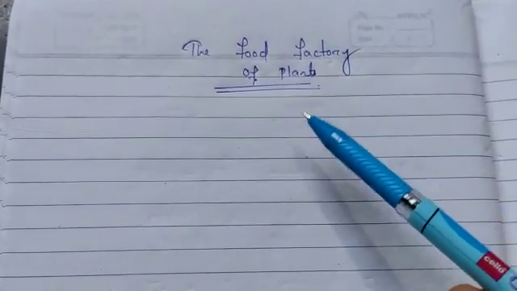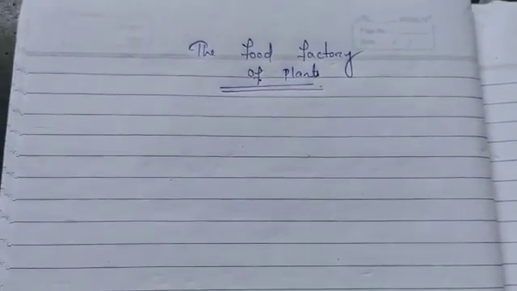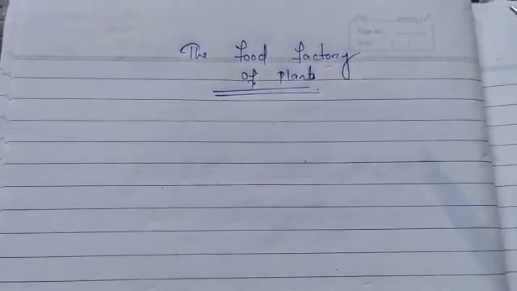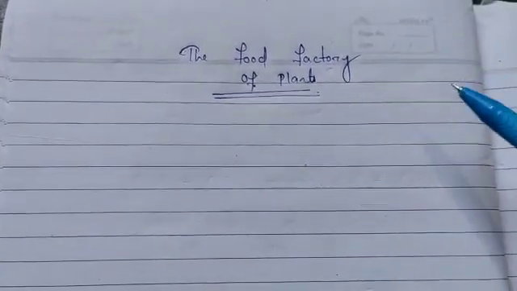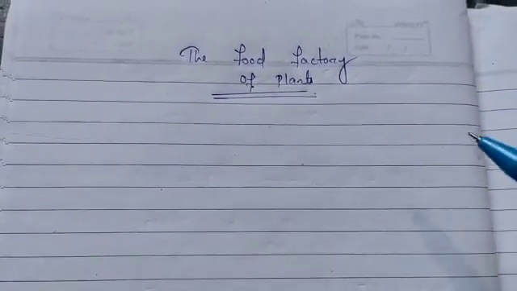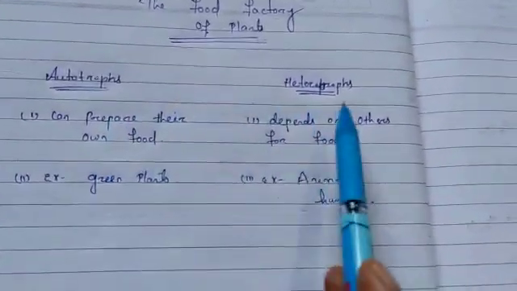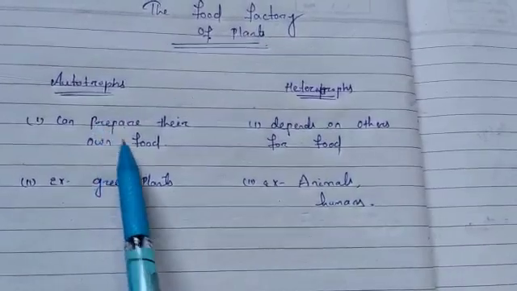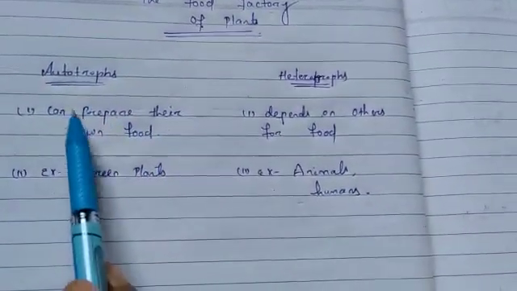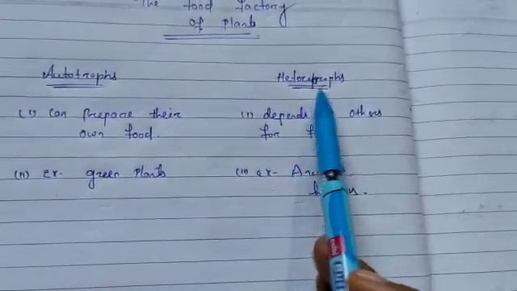But some of the living things are able to make their own food, while others get their food from different sources. The living things that are able to make their own food are called autotrophs, and the others who depend on others for food are called heterotrophs. So mostly there are two types: autotrophs and heterotrophs. Those who are able to produce their own food are called autotrophs. Those who depend on others for food are called heterotrophs.